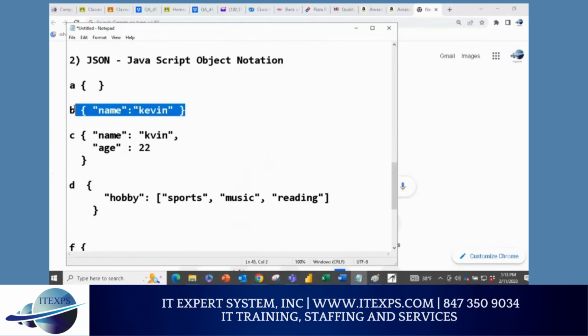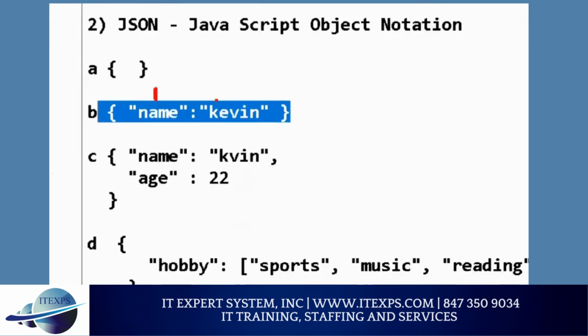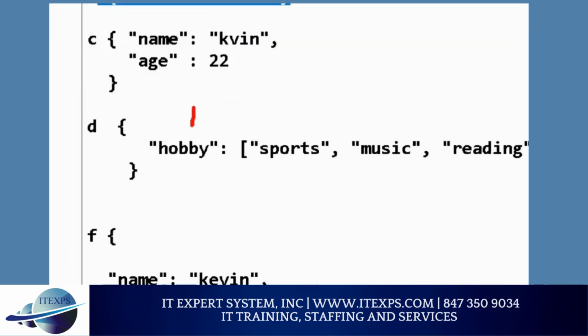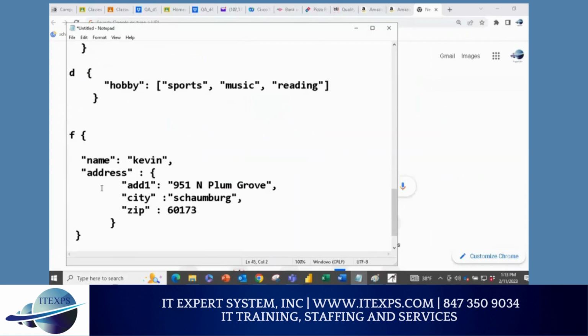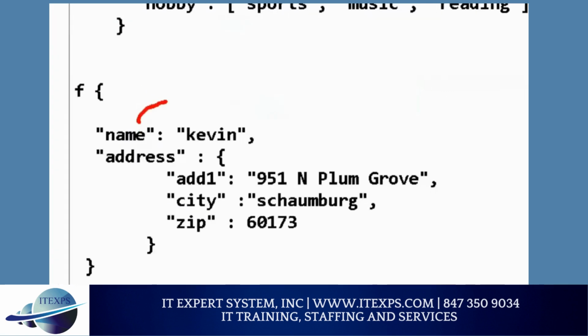Then key and value, key and value, with a separation. Then you have a key and multiple values in a rectangle bracket separated by comma. And the last, key value, but if you have a key with multiple values, then you create a structure, start structure, end structure, structure within a structure. Questions so far?